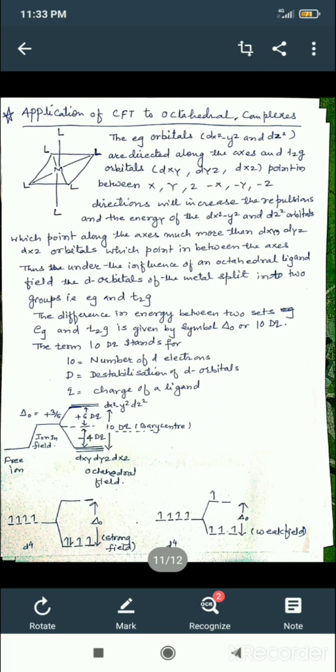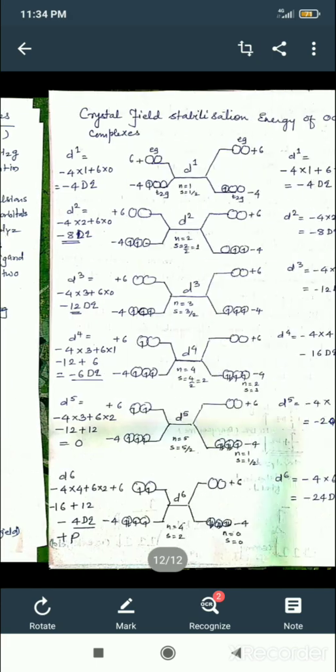Remember, if the ligands are stronger, then the difference between T2g and Eg is more as compared to the weak field. In case of weak field, the distance between T2g and Eg is less. That is, delta O is less in case of weak field and delta O is more in case of strong field, that is strong ligands.